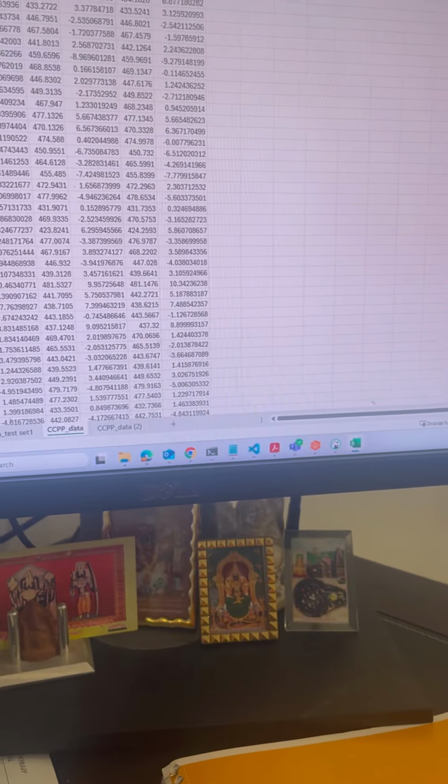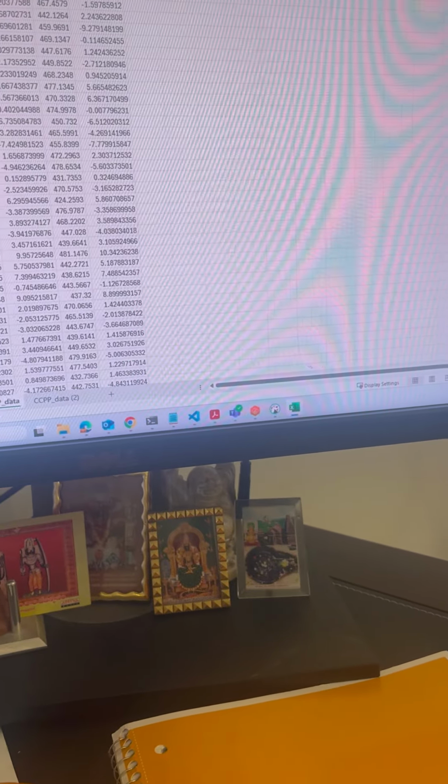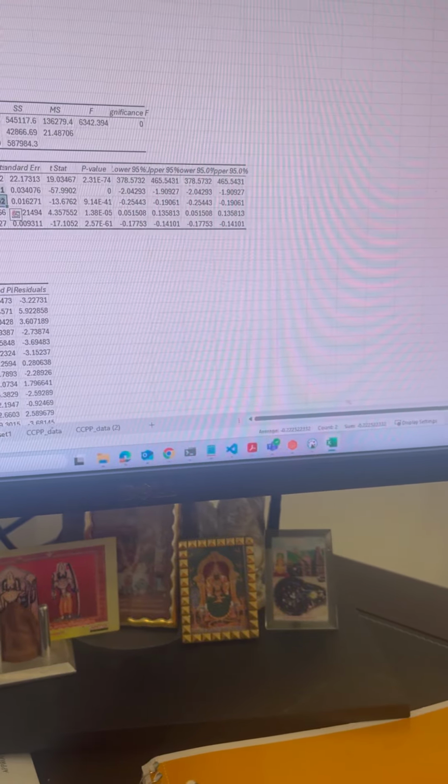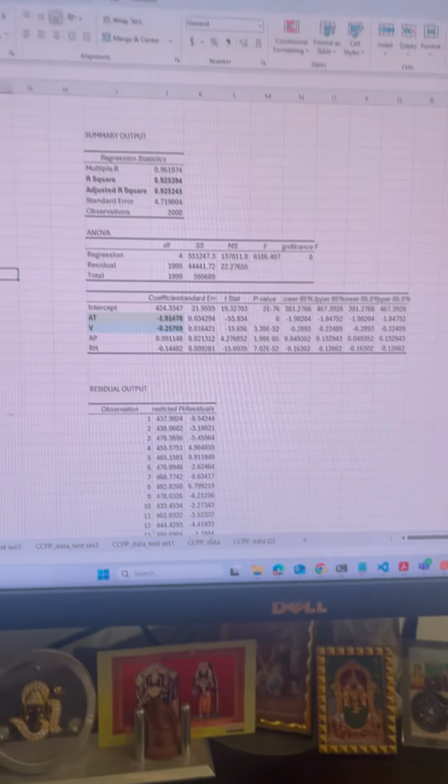These are some of the screenshots I created, and the highlighted portion shows that the temperature and vacuum have a high correlation on this one.